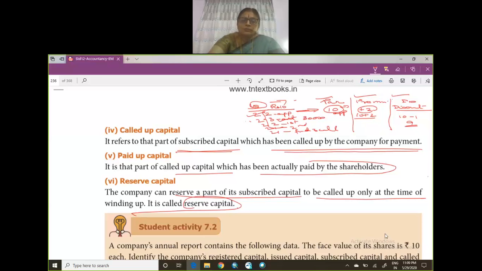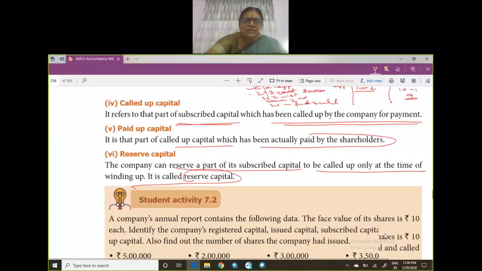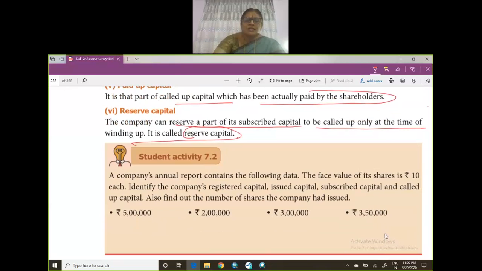Right? Now, you have a small activity here. I want you to read this activity and answer this question. Right? The company's annual report contains the following data, and the face value of the share is rupees 10. All you have to do is identify the company's registered capital, issued capital, subscribed capital, and the called up capital. Okay, it will only take 2 minutes for you. So be ready with the answer.